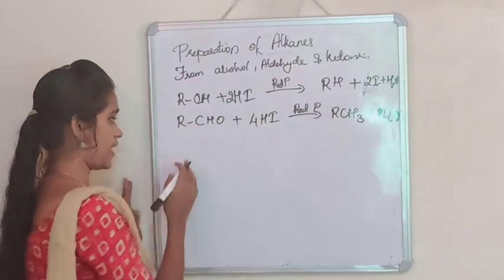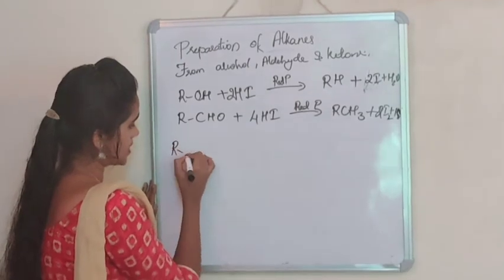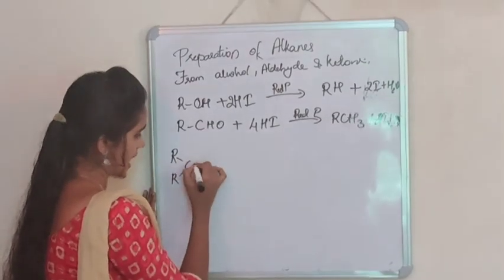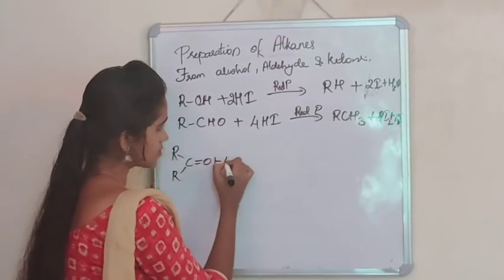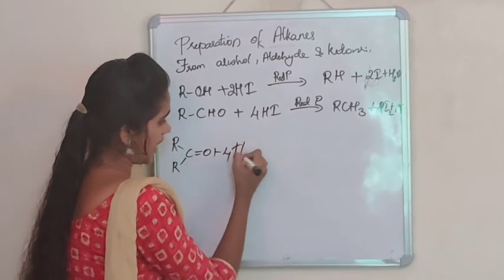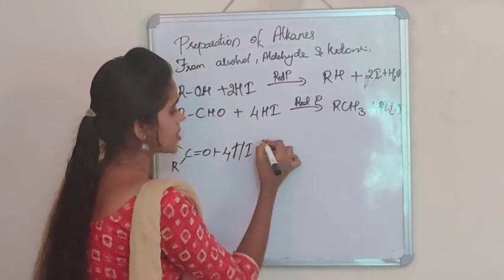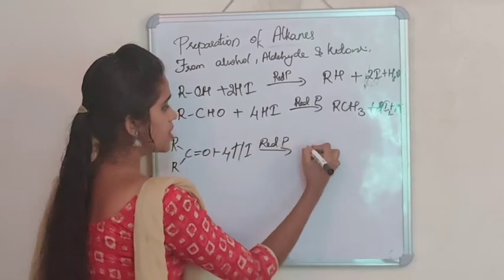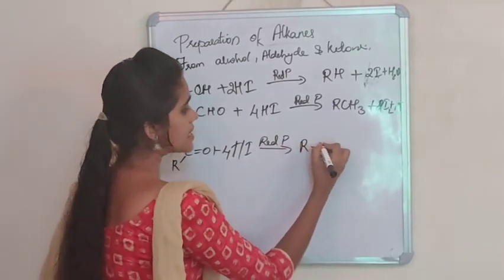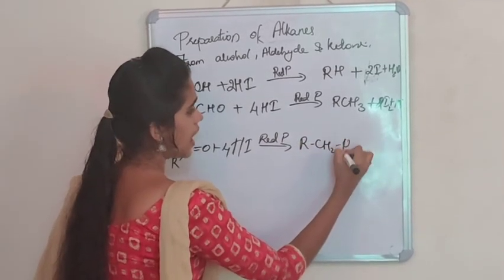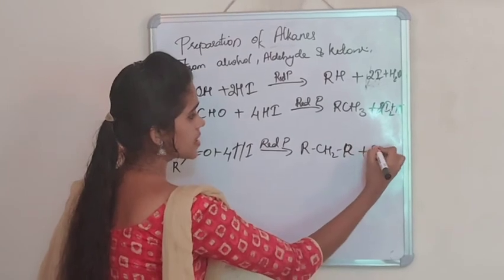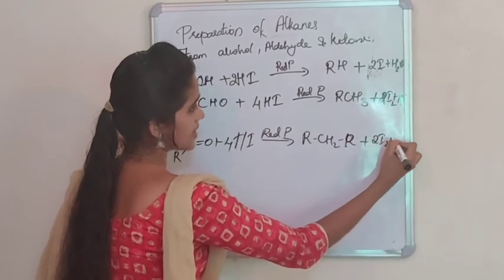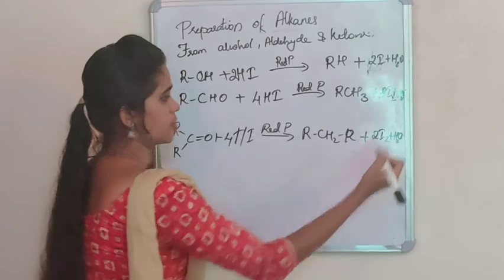Now in the case where a ketone is reacted with hydroiodic acid in presence of red phosphorus, it gives RCH2R plus iodine plus the liberation of water molecule.